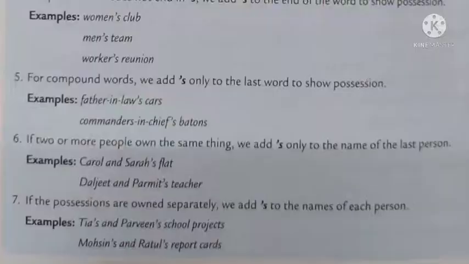The last one. If the possessions are owned separately, we have to add apostrophe S to the name of each person to show possession. For example, here it is a school project. The school project belongs both to Tia and also to Parveen. Both have prepared their own projects. So where can we place the apostrophe, children? We have to place the apostrophe after Tia and also after Parveen. So Tia's and Parveen's school projects.